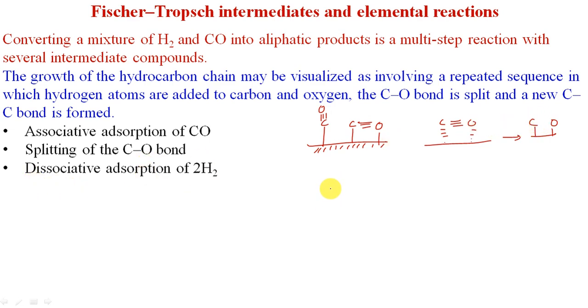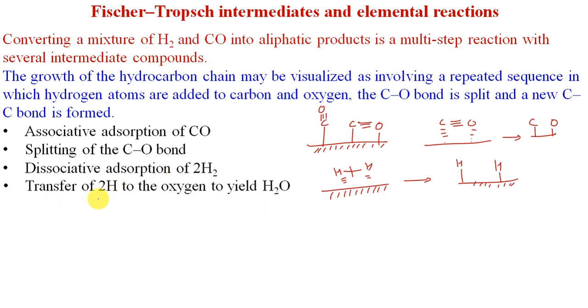The next step involves dissociative adsorption of H2. First of all, H2 is adsorbed on the metal surface in this way, and because there is evolution of adsorption heat which cleaves this bond, hydrogen atoms are now individually adsorbed over the surface of the solid metallic catalyst. Then there is transfer of hydrogen atoms to oxygen to yield water.